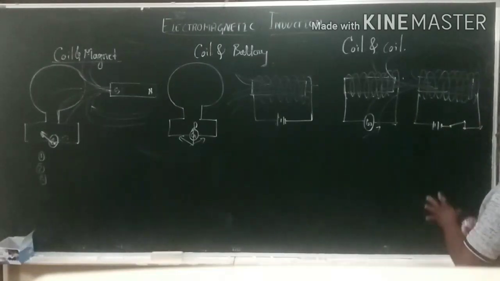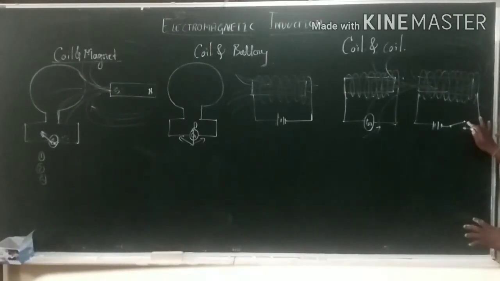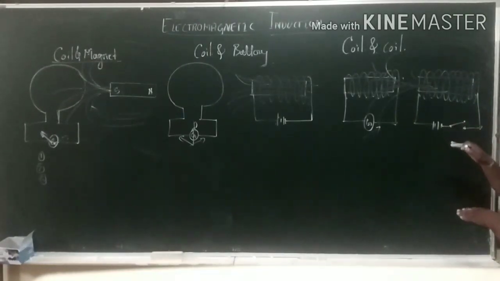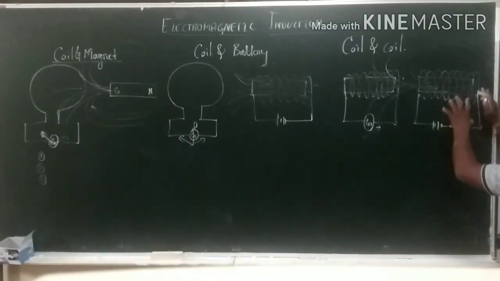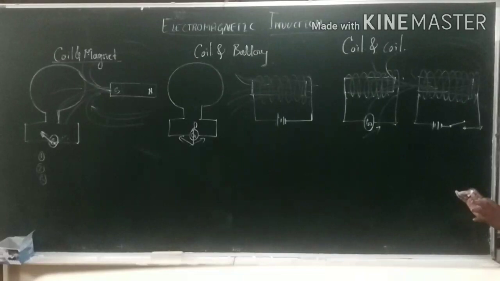Okay. While doing that, the moment we tap, the current starts flowing through the coil. Then magnetic field lines will be gone.